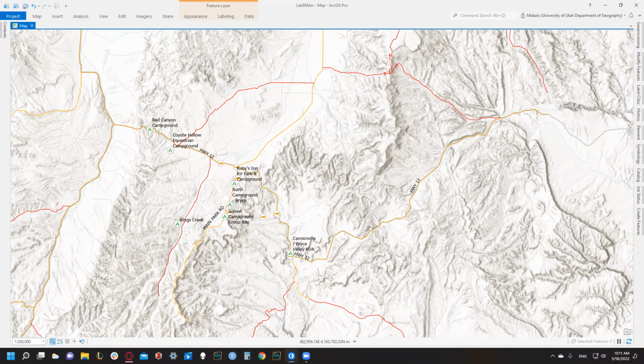We've changed the symbology for our roads layer so we can see the difference between paved and backcountry. And we've labeled Highway 12 and Main Park Road using an SQL query.